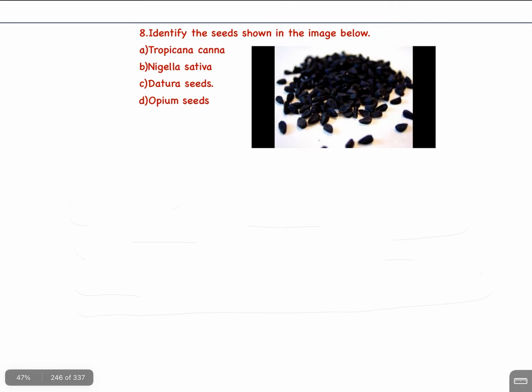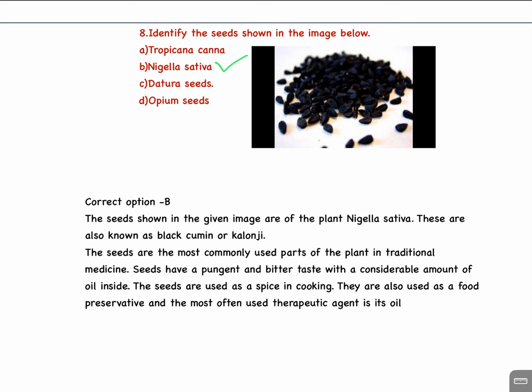Question number 8. Identify the seed shown in the image below. A. Tropicana canna. B. Nigella sativa. C. Datura seeds. D. Opium. Answer B. Nigella sativa. The seeds shown in the given image are of the plant Nigella sativa.